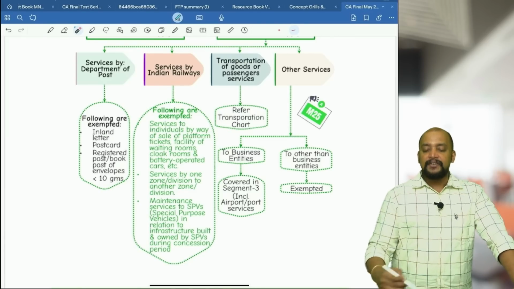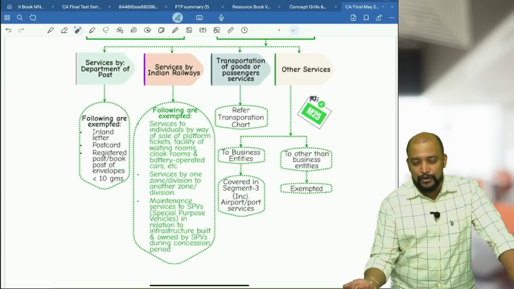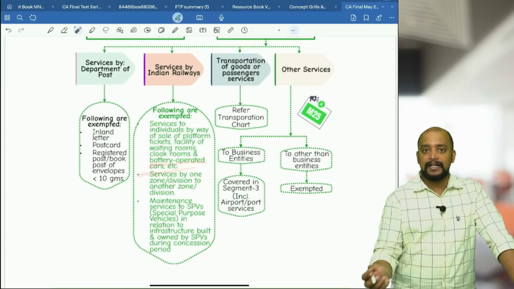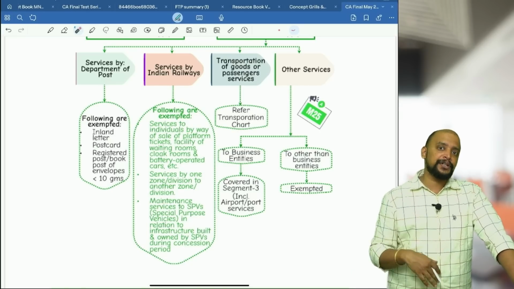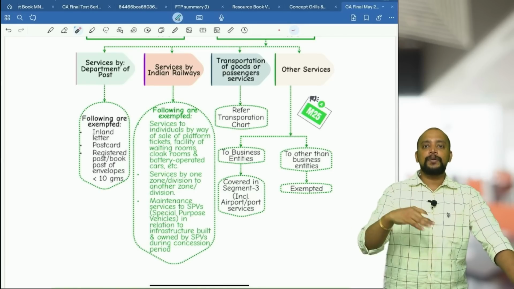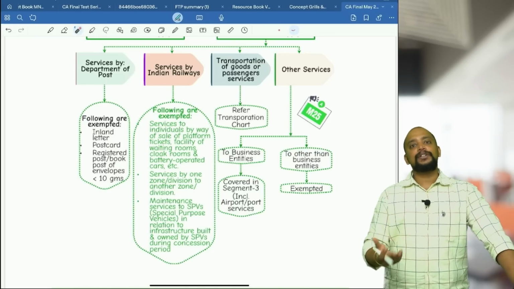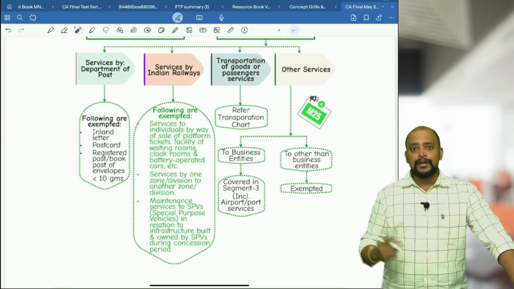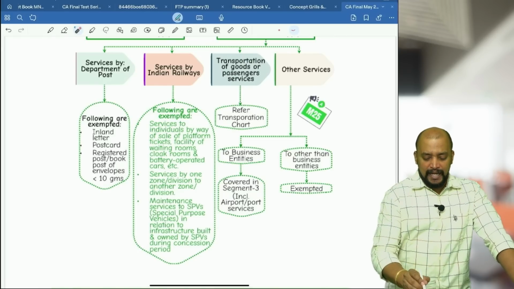And next one is facility of waiting rooms. That's what they call like first class waiting room, second class waiting rooms, like that. Cloak room to keep our luggage. Then battery operated cars. Then next one, services by one zone or division to another zone or division. Usually railways operate on a zone and division basis. First they will divide into zones, railway zones, and thereafter below that zone there will be divisions. So one division to another division, one division to another zone, or zone to another zone. Between them, if there are any activities, that will be exempted.